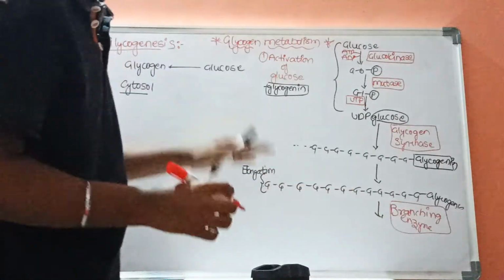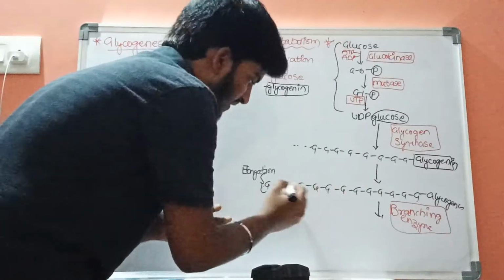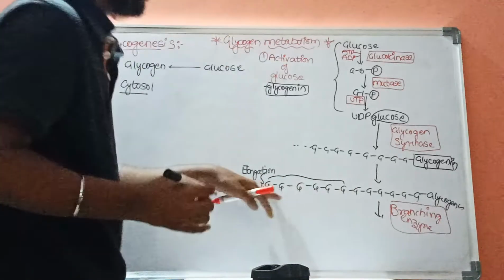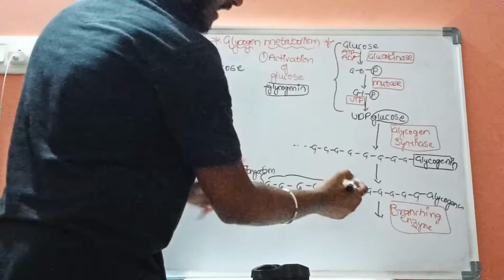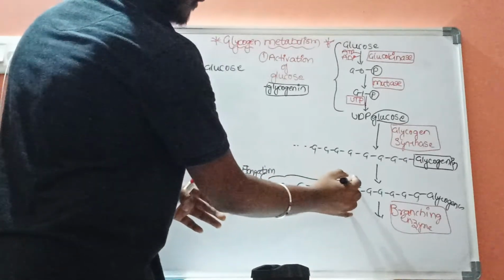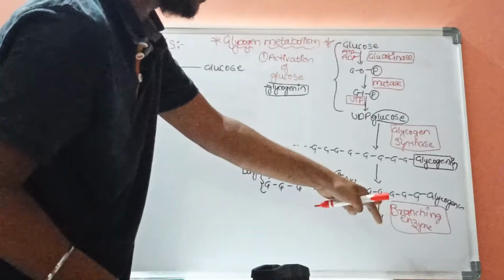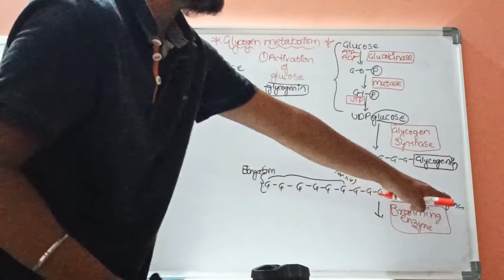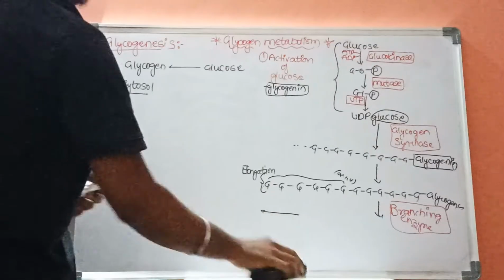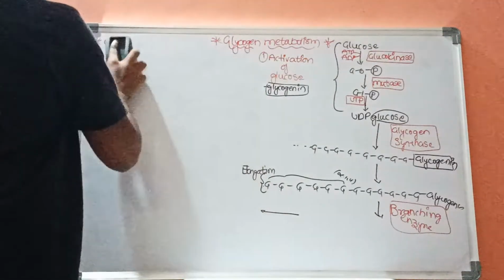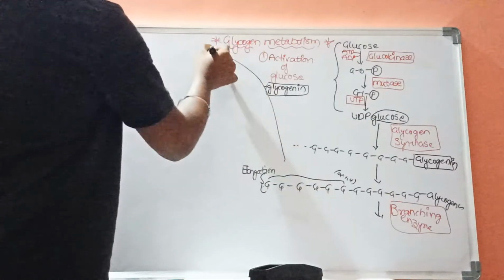What this branching enzyme will do is take 5 to 6 glucose from the alpha 1,4 glycosidic linkage, break the bond here, and attach them to the alpha 1,6 bond of this glycogenin, resulting in the formation of a branch like this.